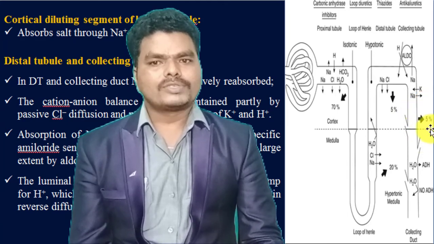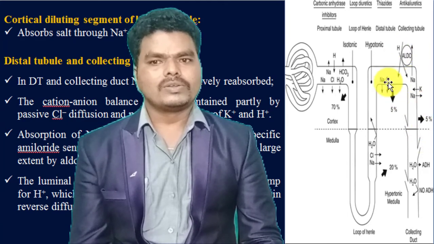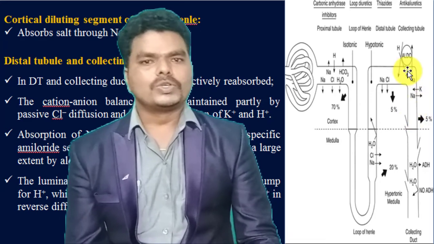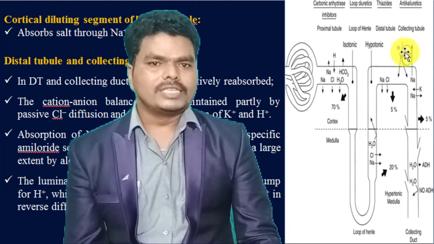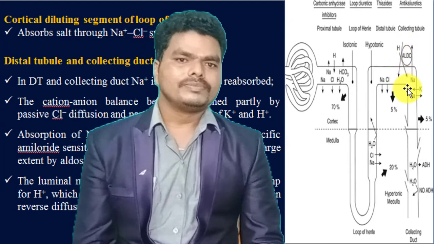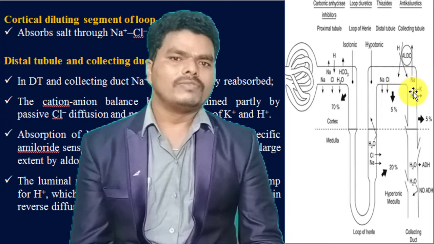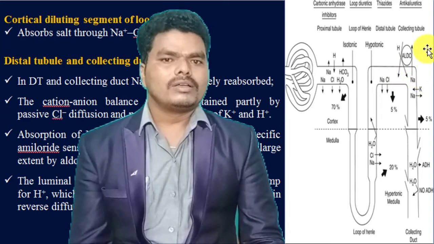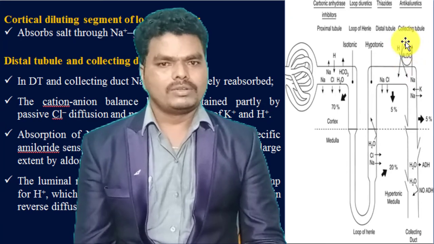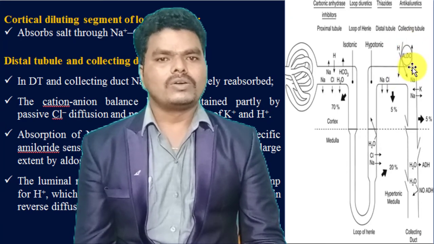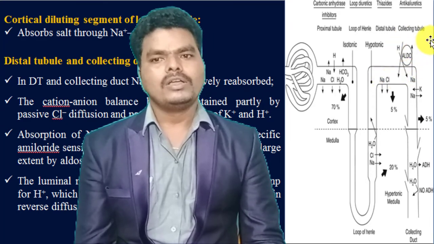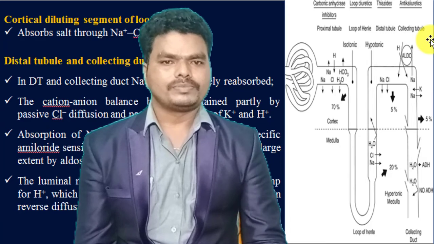And the absorption of sodium occurs through a specific sodium channel, which is sensitive to amiloride, and this channel is controlled by aldosterone. So that is one of the hormones, and that hormone will control this sodium channel which is present in the distal tubule. And this aldosterone-controlled sodium channel is sensitive to amiloride. It is also called a potassium sparing diuretic.